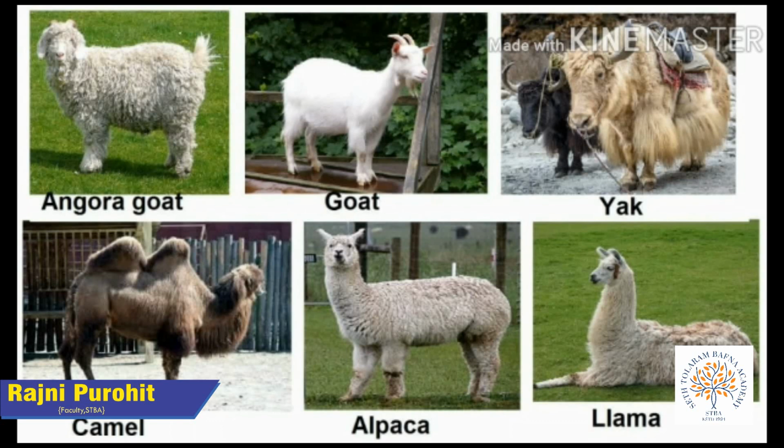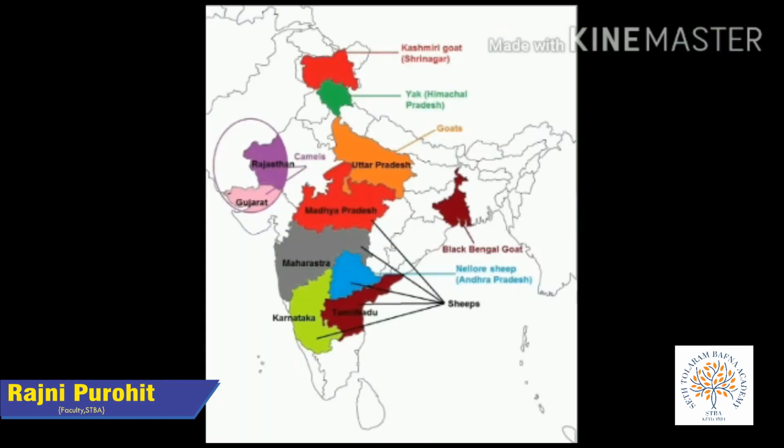And these goats, camels and yak also are utilized for giving wool. The yak are found in Tibet and Ladakh. The fur of yak, goat, camels and sheep all are utilized for producing wool.